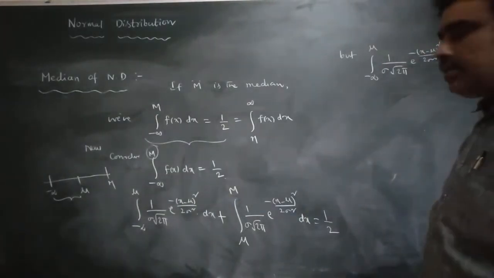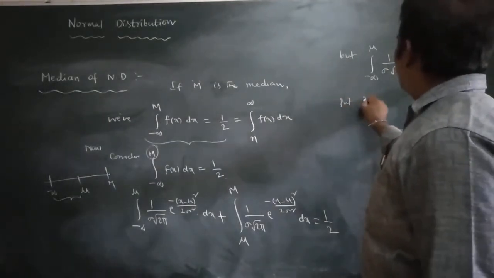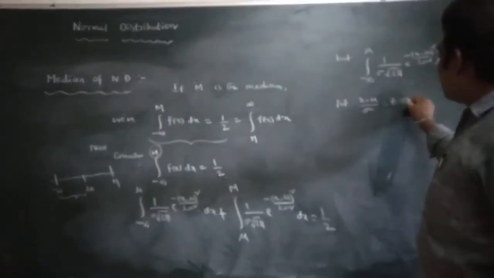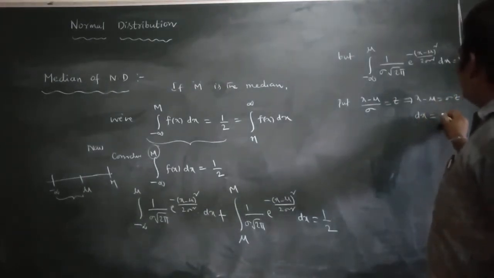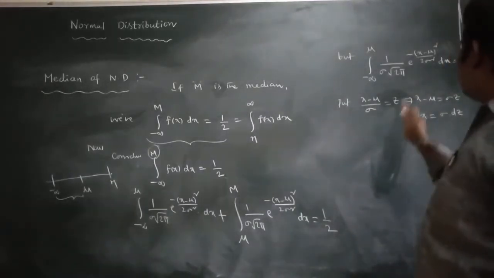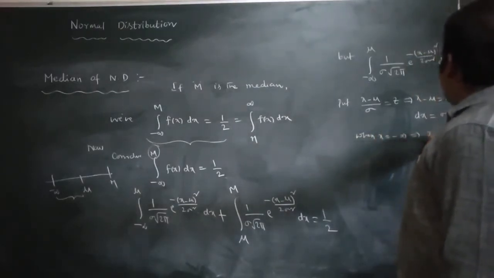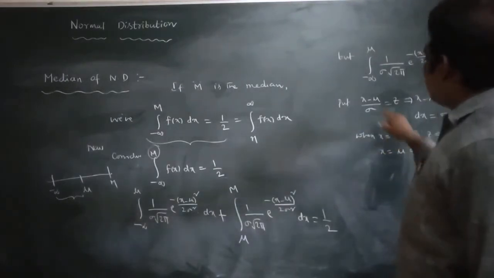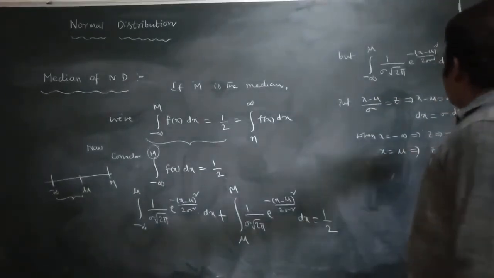So I want to evaluate this integral. To evaluate it, put x minus mu by sigma is equal to z, or x minus mu is equal to sigma z, or dx is equal to sigma into dz. Now see the limits. When x is equal to minus infinity, z also tends to minus infinity. When x is equal to mu, what is the value of z? Mu minus mu, the z value will become 0.